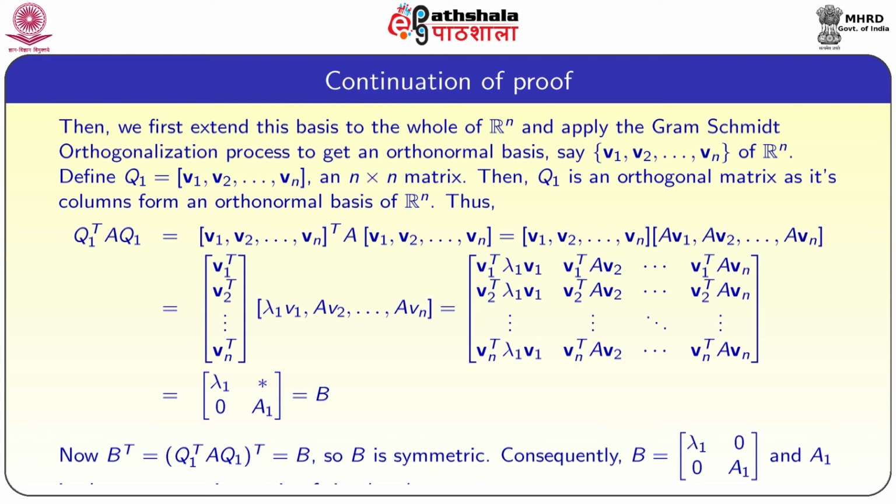So we can prove that B is equal to lambda 1, 0, 0, A1, where A1 is also a symmetric matrix of size k by k. So, now we can apply induction on A1.